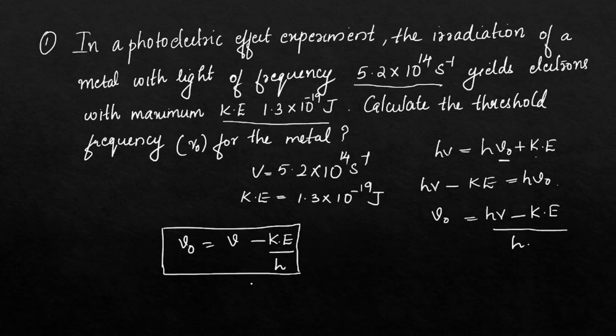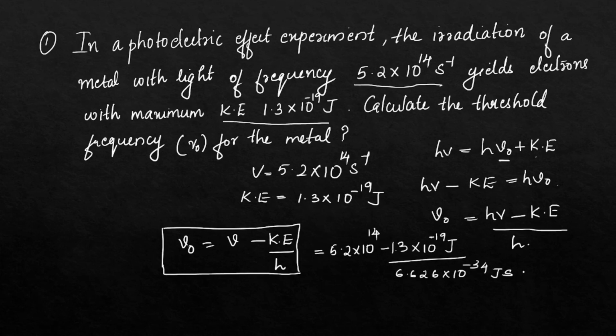Then substitute the values. Nu is given as 5.2 into 10 raised to 14, minus 1.3 into 10 raised to minus 19 joule, divided by Planck's constant. H value is 6.626 into 10 raised to minus 34 joule second. Write the units correctly, it is joule second.